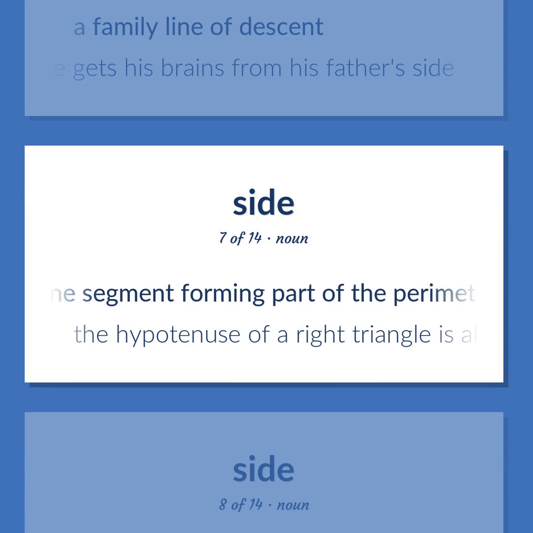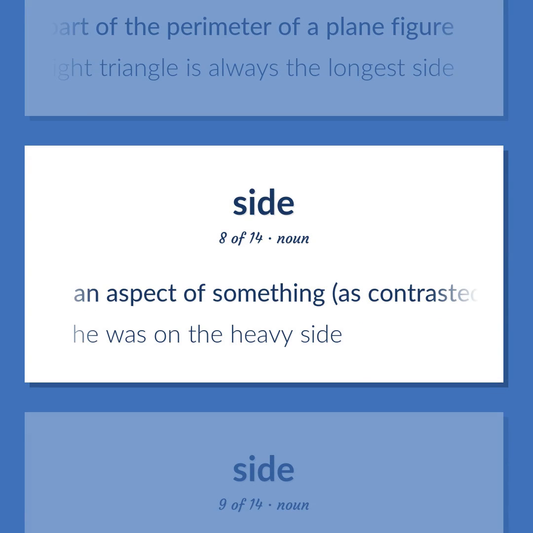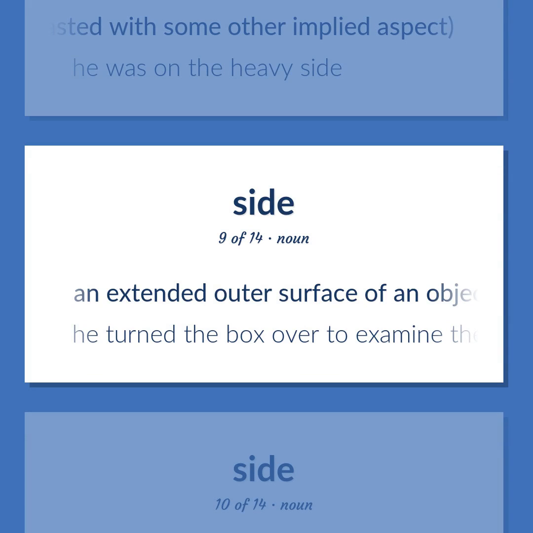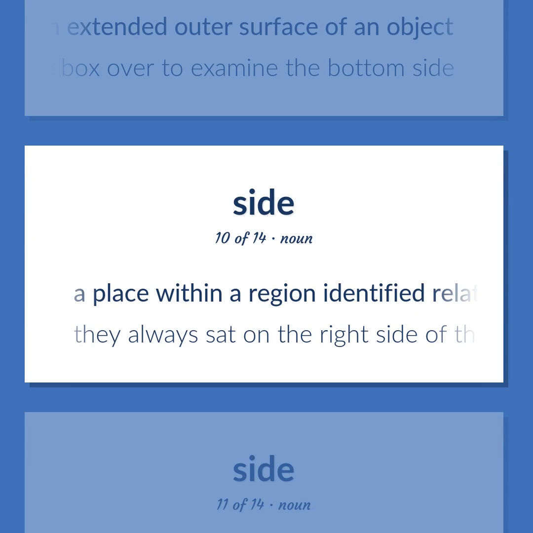A line segment forming part of the perimeter of a plane figure. The hypotenuse of a right triangle is always the longest side. An aspect of something, as contrasted with some other implied aspect. He was on the heavy side. An extended outer surface of an object. He turned the box over to examine the bottom side. A place within a region identified relative to a center or reference location.